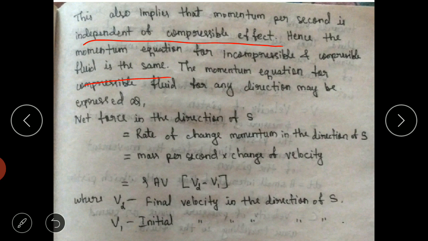The momentum equation for compressible fluid in any direction may be expressed as: net force in the direction of S is equal to the rate of change of momentum in the direction of S, which can be written as mass per second into change of velocity. Mass per second is rho AV, and change of velocity is V2 minus V1, where V2 is the final velocity in the direction of S and V1 is the initial velocity in the direction of S.